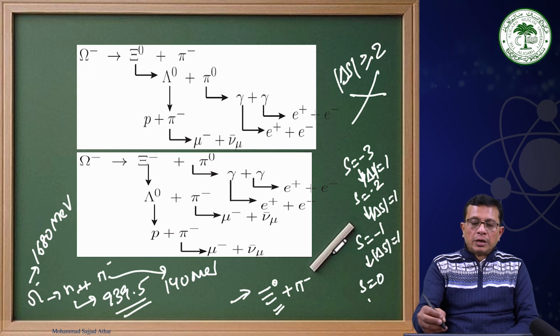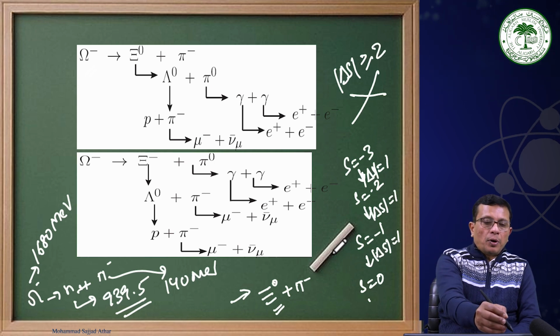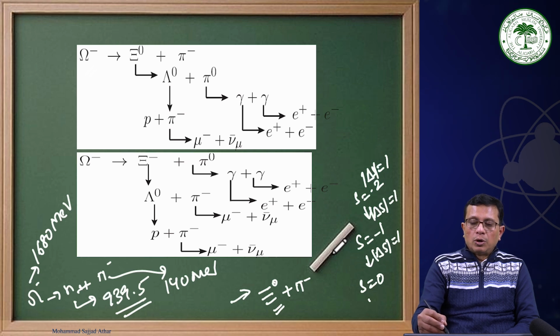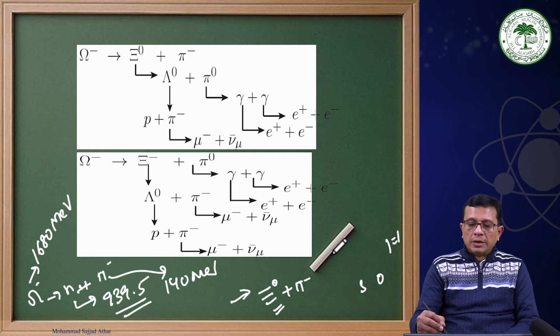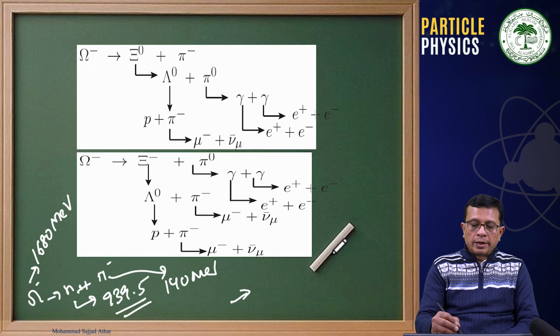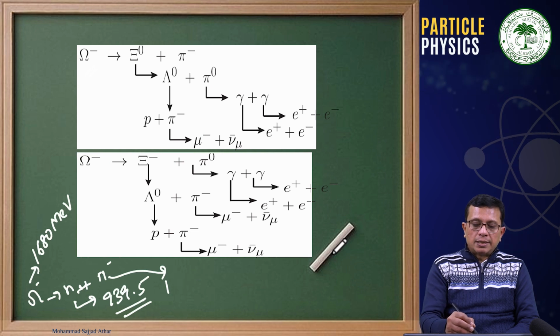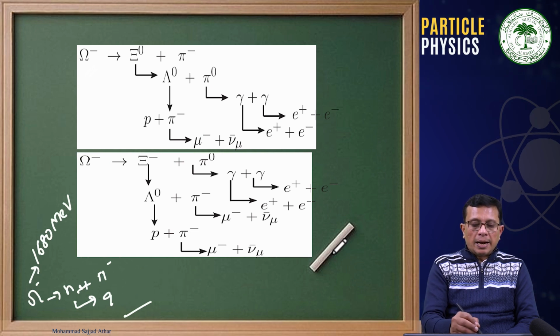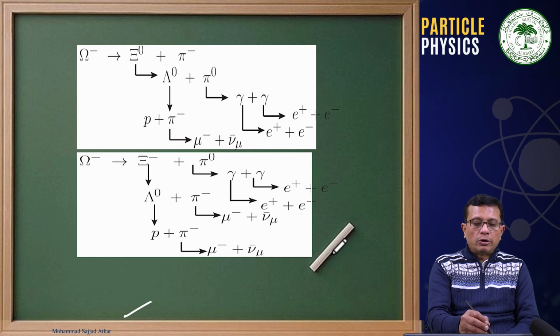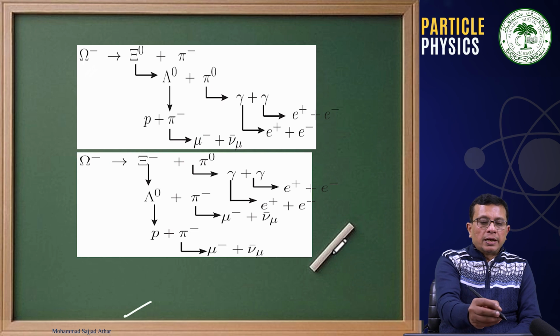Okay, therefore we shall talk about it, but the important catch is mod of delta S greater than or equal to 2, these processes are forbidden, while allowed processes are where we have delta S equal to plus minus 1, and cascades will decay into a lambda or sigma. A lambda or sigma will decay into nucleon and pion, and an omega will decay into cascade and pi 0.